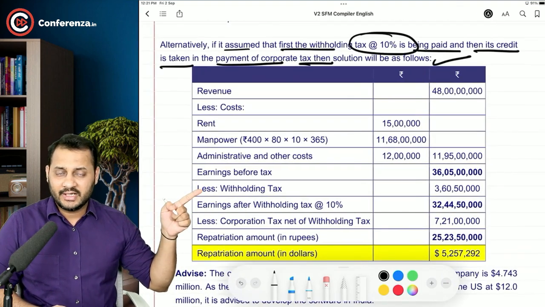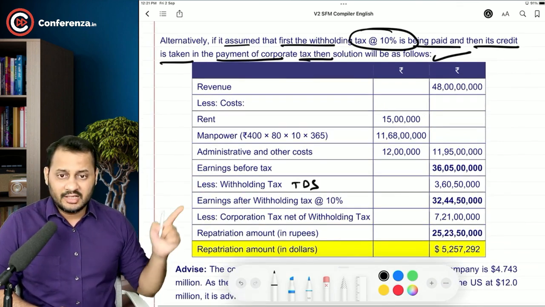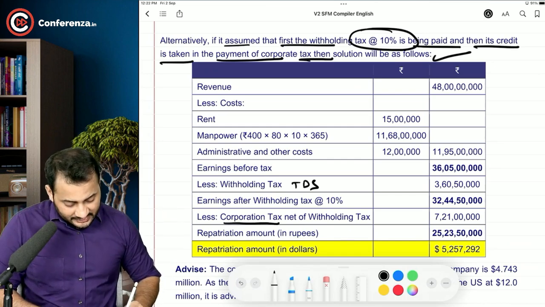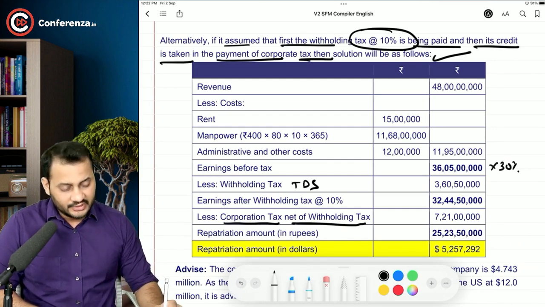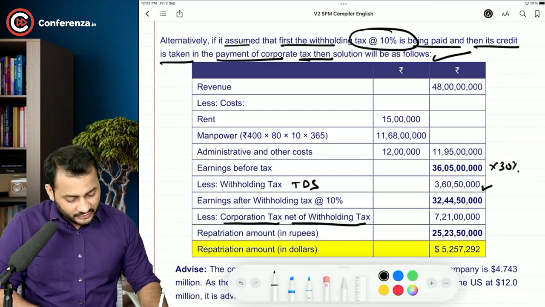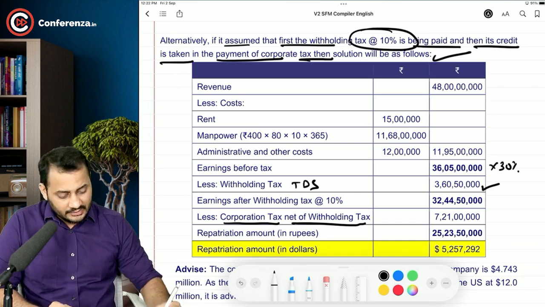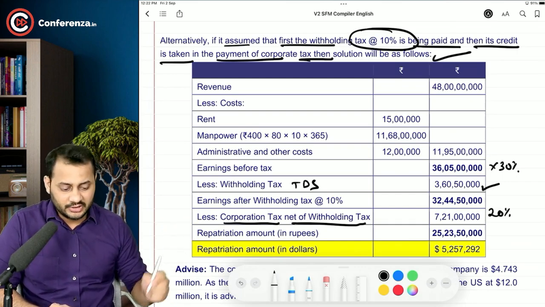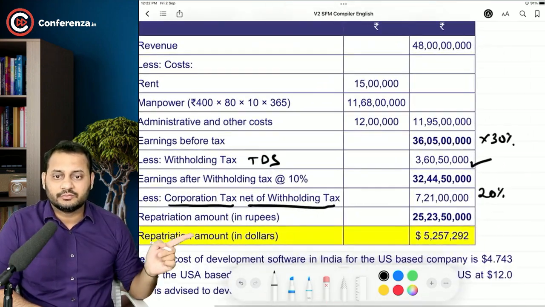This is the withholding tax. 10% first you will pay withholding tax, that is TDS. And this is the earnings after withholding tax, and this is the corporation tax net of withholding tax. So whatever the 30% of this amount is, out of that you will just deduct 10% because you have already paid that amount, and the balance 20% will be paid now, and the repatriation amount will remain same as above, 23,50,000.